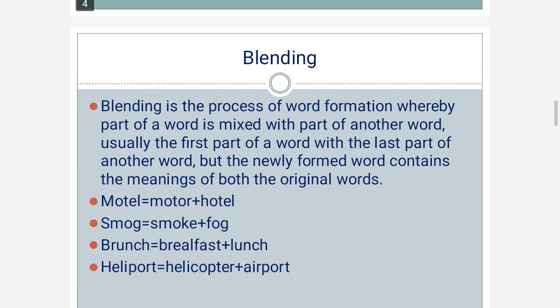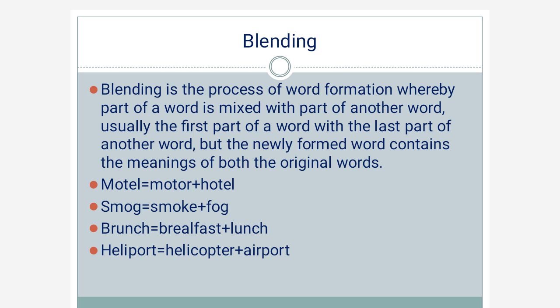Next process of word formation is blending. Blending means mixing. Blending is the process of word formation whereby part of a word is mixed with part of another word. Usually the first part of a word with the last part of another word. But the newly formed word contains the meanings of both the original words. See, this is important. A word is formed by blending out of two words. The first part of one word is taken and the last part of another word is taken, and these two parts are joined together and a new word is formed.